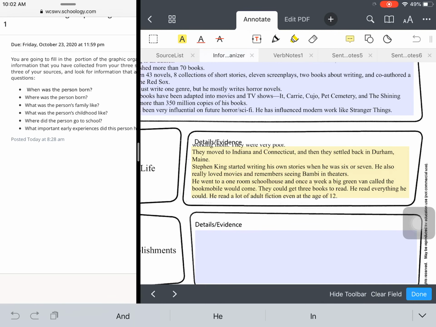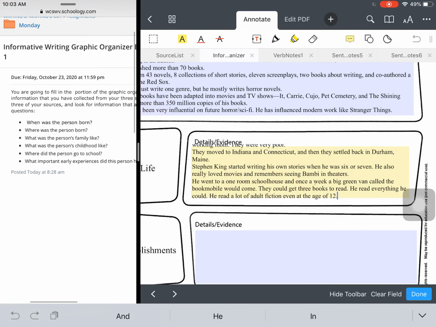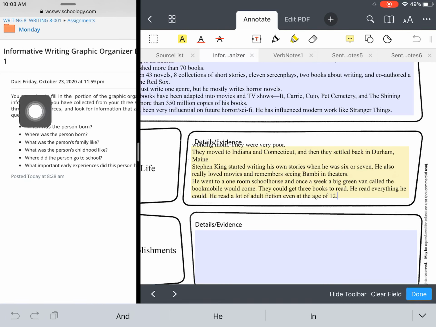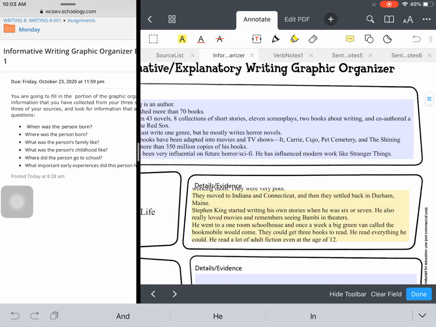So these are important experiences from his childhood. So his early experiences of reading and the movies and the bookmobile and his one-room schoolhouse, those are really important to why he became an author, which is why I made sure to include that. So again, make sure that you are answering these questions only, and information about their early life in your body paragraph 1 that you are filling in. And when you're finished, you're going to turn it into the informative writing graphic organizer body paragraph 1 assignment.